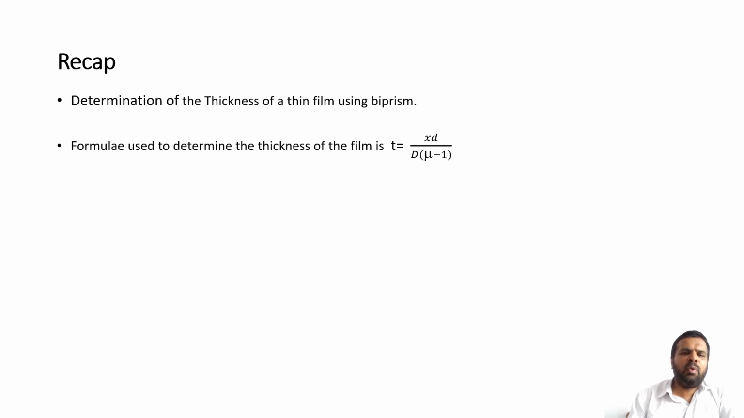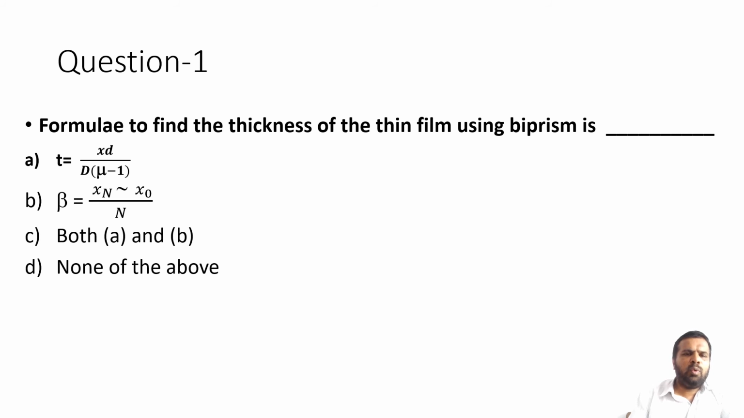In this session, we have determined the thickness of the thin film using the biprism. The formula used to determine the thickness of the film is t is equal to x d divided by D into (mu minus 1). Now we will study some multiple choice questions.